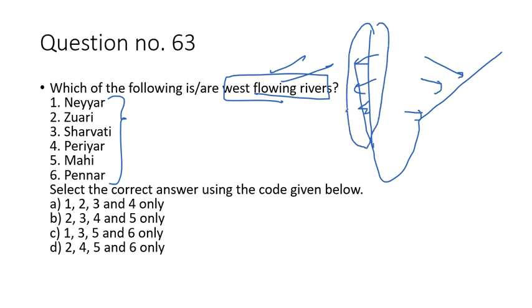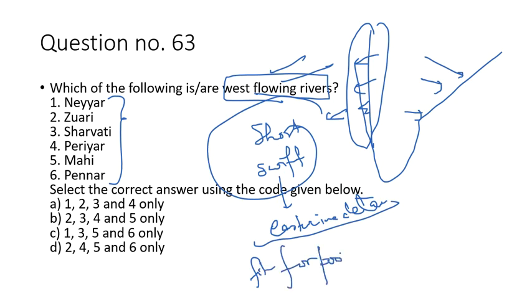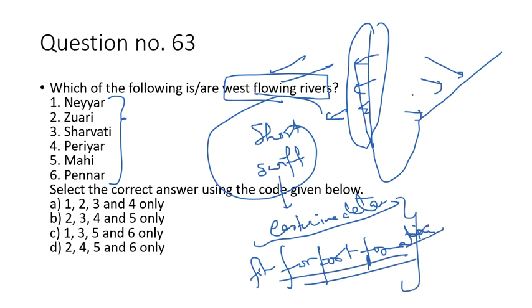The west flowing rivers are short rivers, swift rivers. Short and swift rivers, so they do not form deltas. They form estuaries, so they are fit for port formation. So you have to identify which rivers are the west flowing rivers among the 6 given rivers.